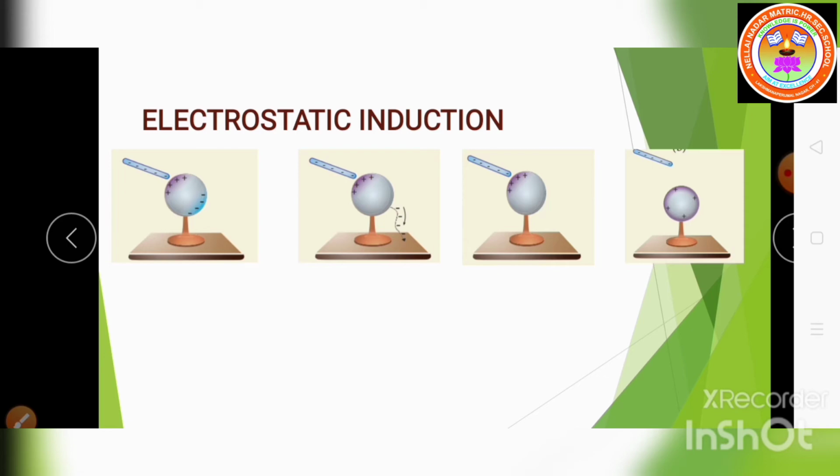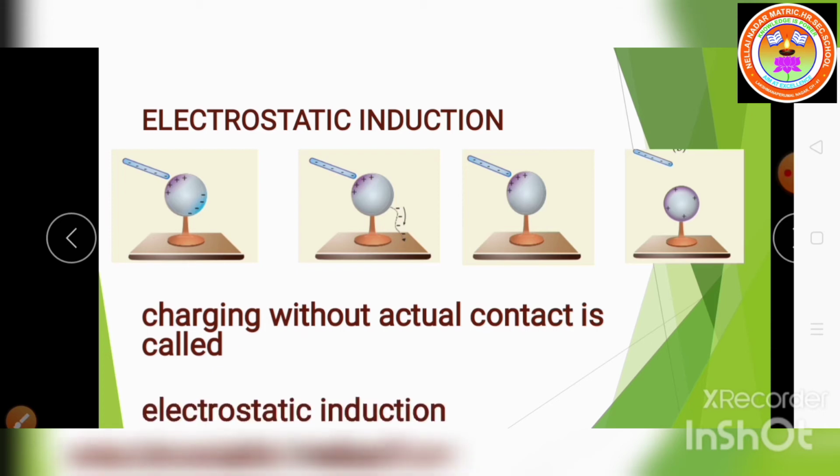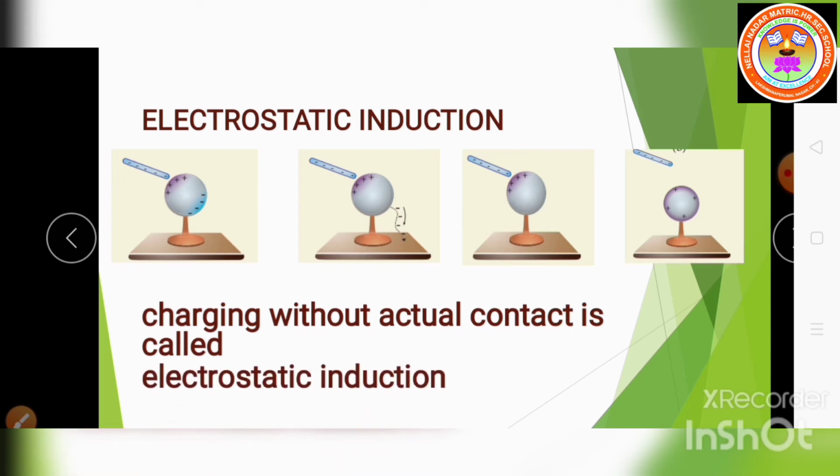So from this we can say that charging without actual contact is called electrostatic induction. Understand? So listen now. For an arbitrary shaped conductor, the intermediate steps and the conclusion are the same, but the final distribution is different. The distribution of positive charge is not uniform for an arbitrary shaped conductor. The reason you are going to study later. Understand, children?